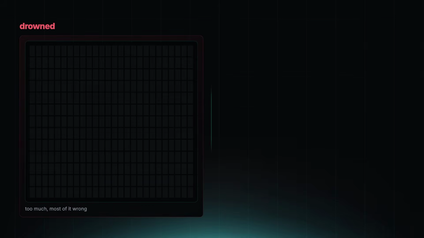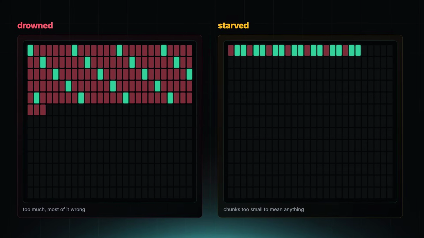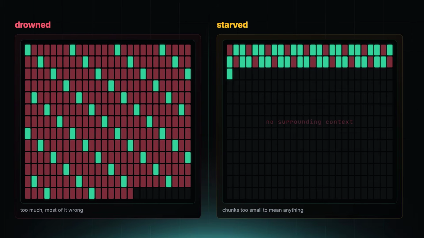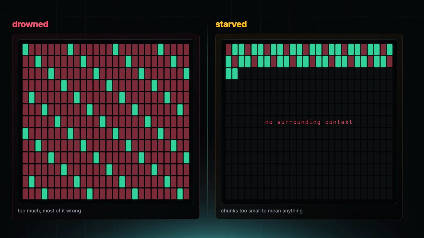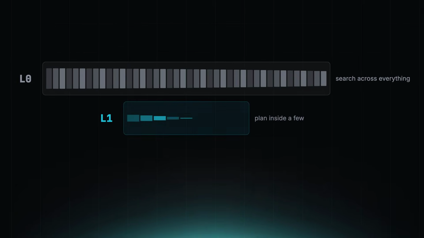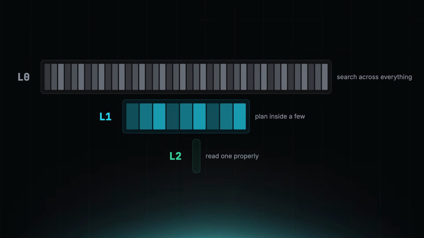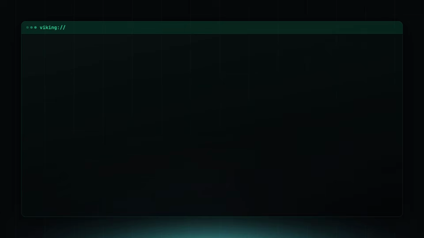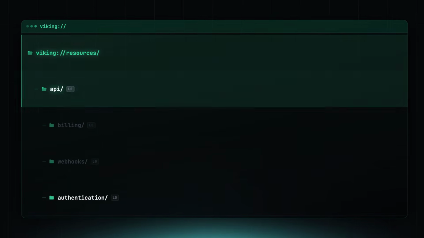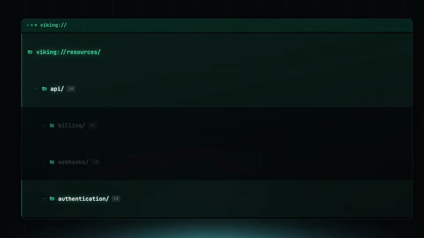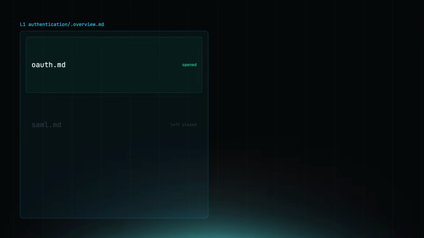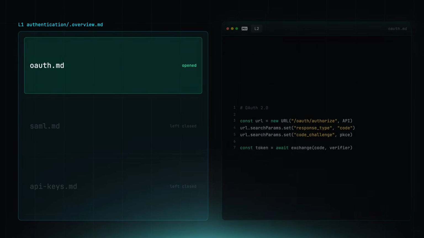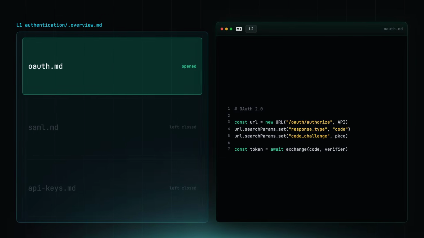Most bad RAG systems fail in one of 2 ways. They stuff too much into the prompt and drown the model, or they retrieve tiny chunks with no surrounding context. OpenViking tries to sit between those failures: search high, plan in the middle, read deep only when necessary. If the agent is looking for API authentication details, it can find the authentication directory, read the overview, and open the OAuth file only if the task is actually about OAuth. That is how a person works.